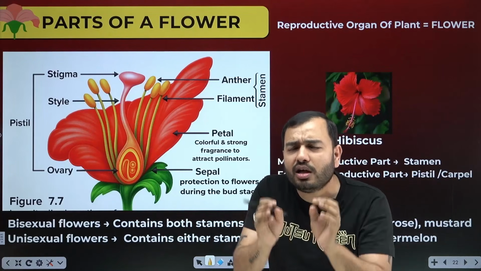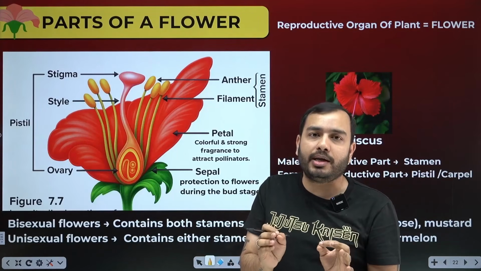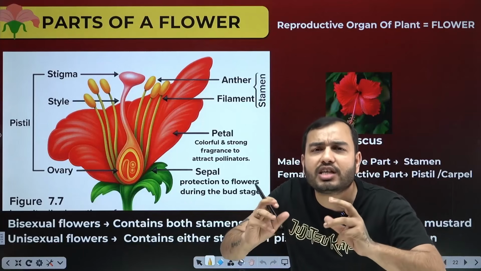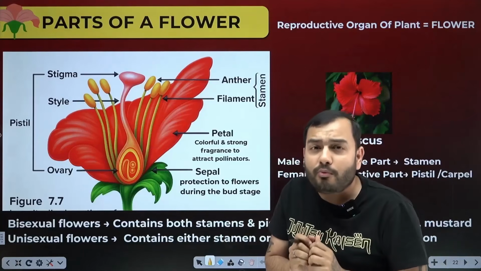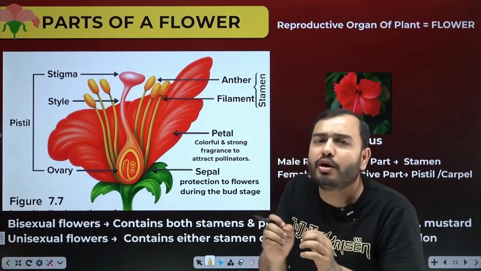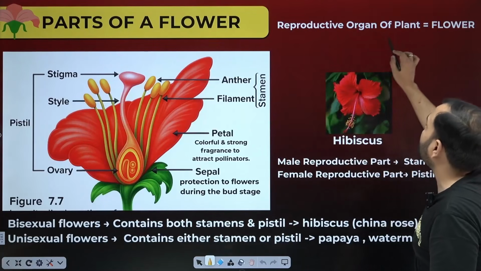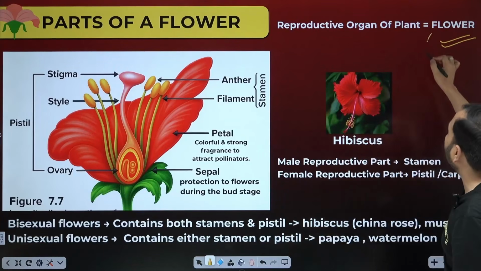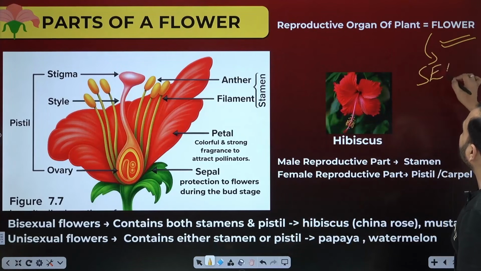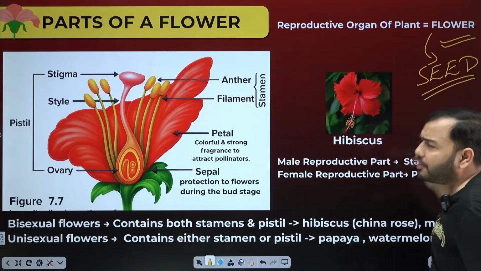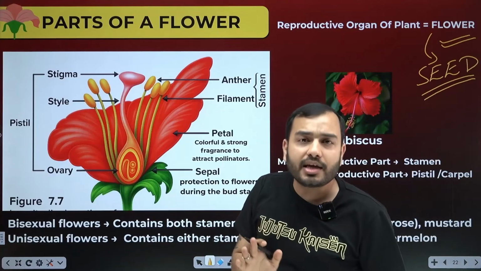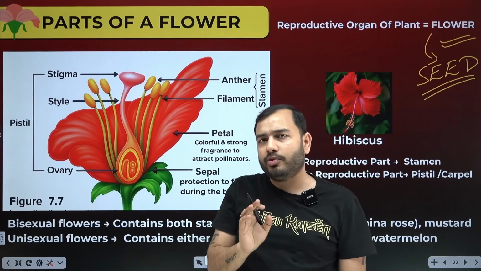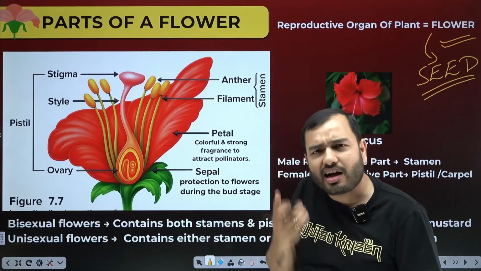Where does sexual reproduction happen? It happens in the flower. So the reproductive organ of the plant, where sexual reproduction happens, which organ of the plant is it? It is the flower. What is formed from a flower? Remember, what do we need? We need a seed. If someone makes a seed for us, a new plant will be formed. Meaning, what is the job of sexual reproduction in a plant? To make a seed. And who will make the seed? The flower. The flower's job is exactly this.